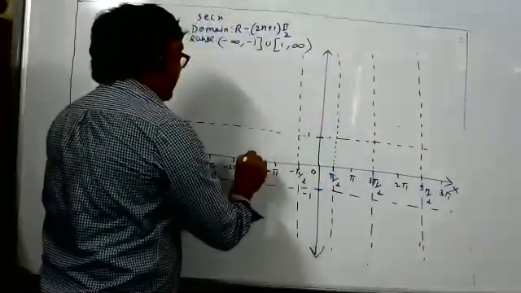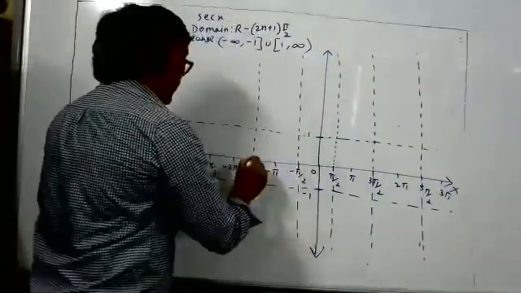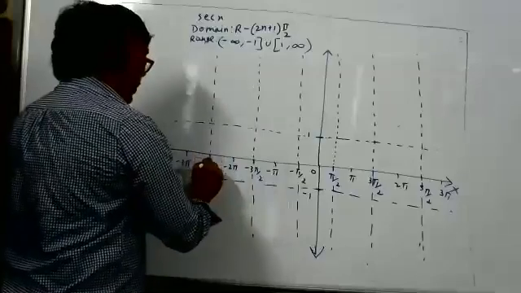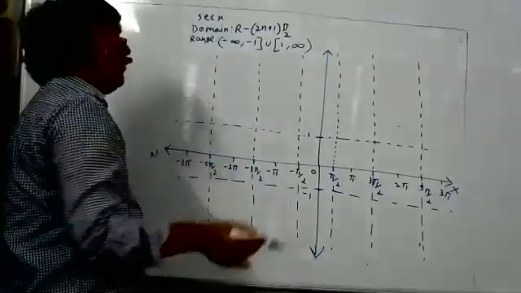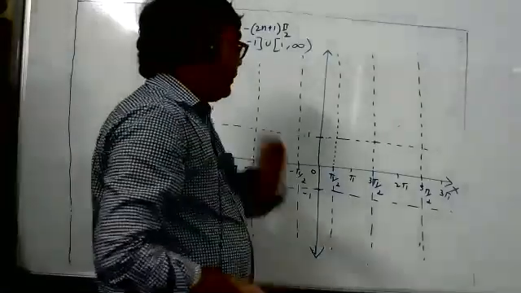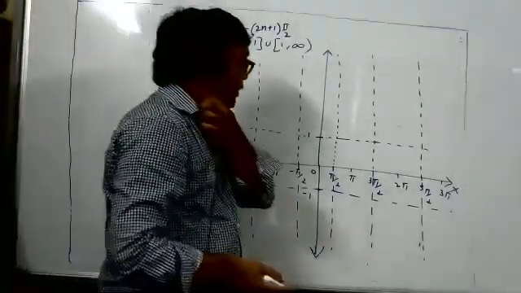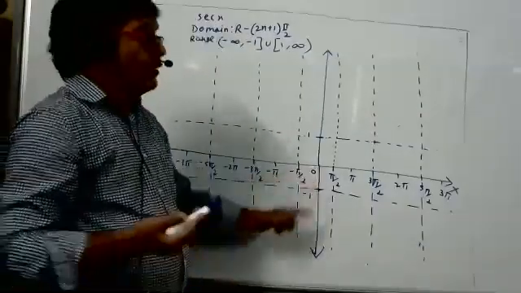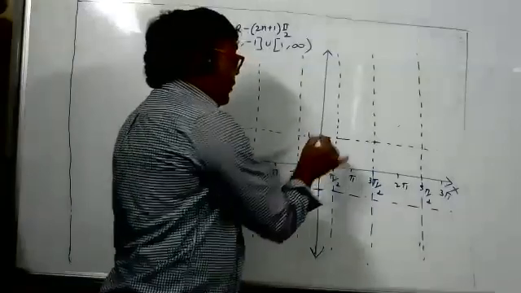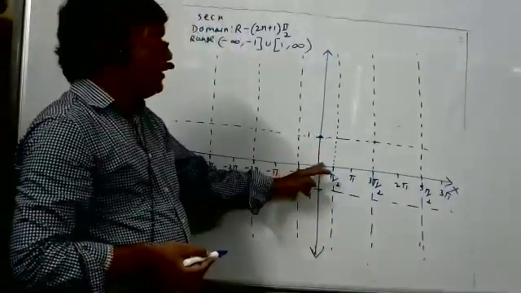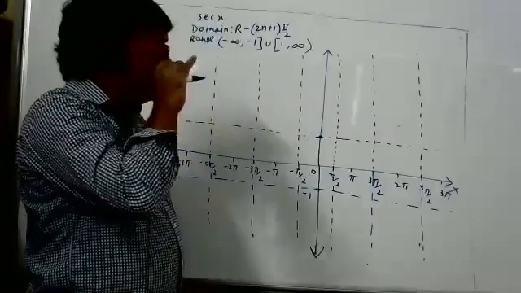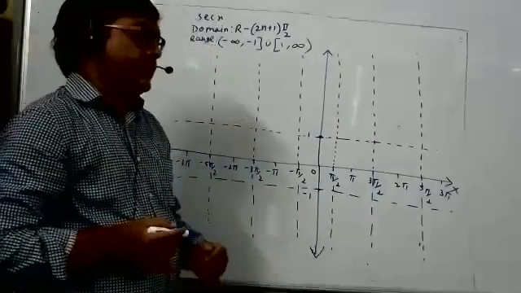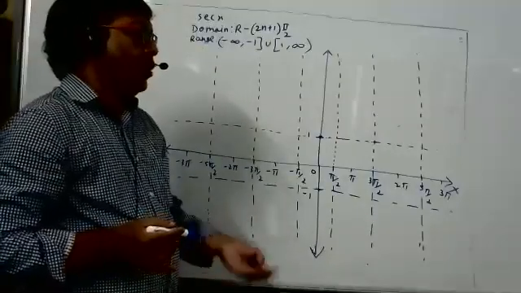Only the position of asymptotes will change when we move from the graph of cosecant x to secant x. There the asymptotes were at multiples of pi. Here, odd multiples of pi by 2. Now suppose I ask, what is the value of secant 0? All of you know, secant 0 is 1. But what is the value of secant pi by 2? Secant pi by 2 is infinity because secant x is equal to 1 by cos x, cos pi by 2 is 0, and 1 by 0 is infinity.